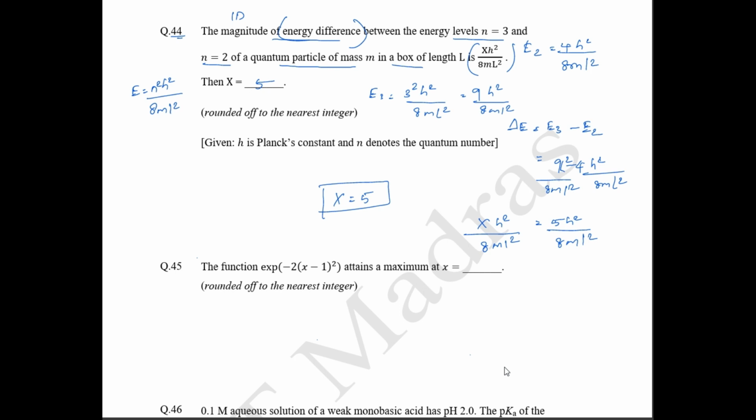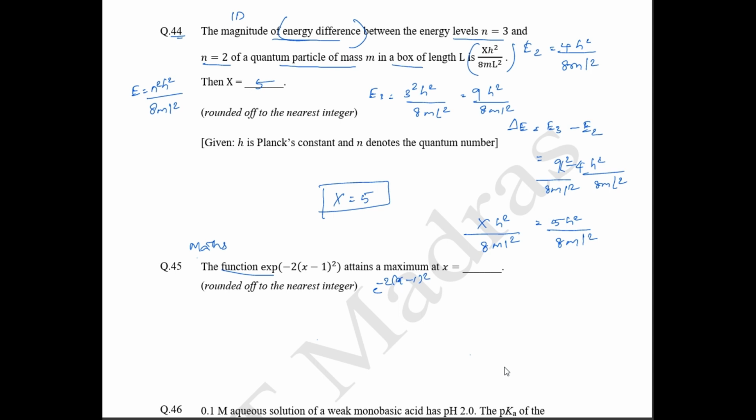Okay. 45th question. This is a maths based question. This is a very simple maths based question. Here they have given a function, exponential of e power minus 2 times x minus 1 the whole square. They have asked for the maximum value of x.